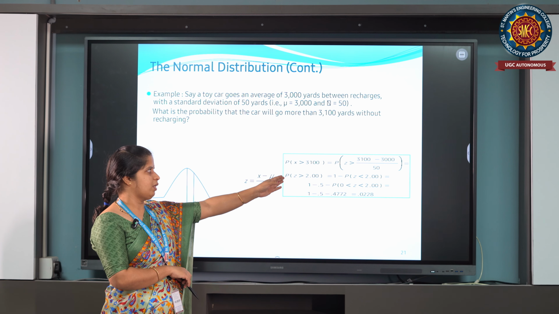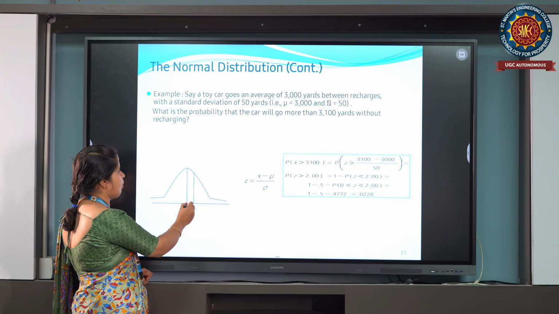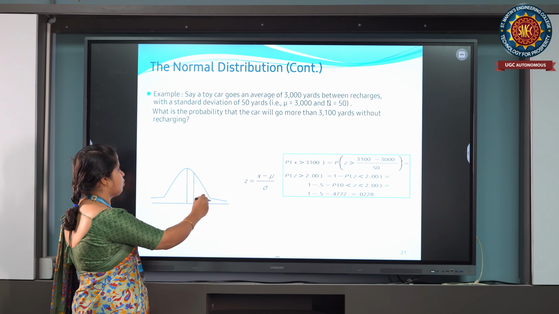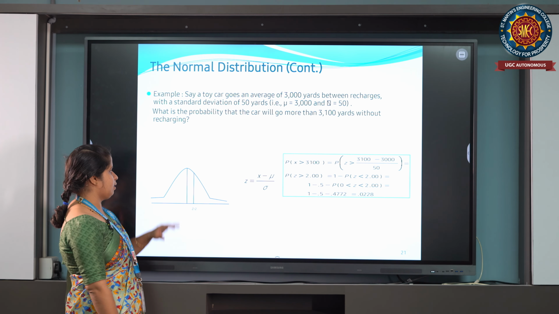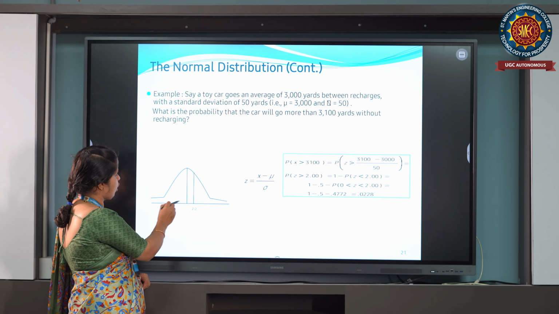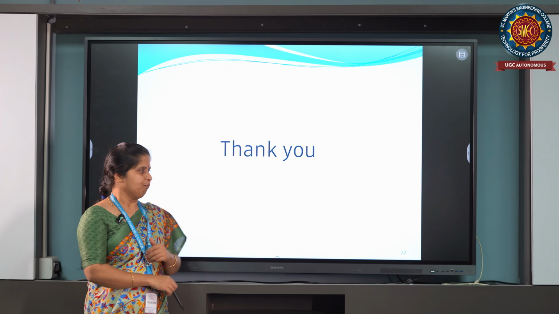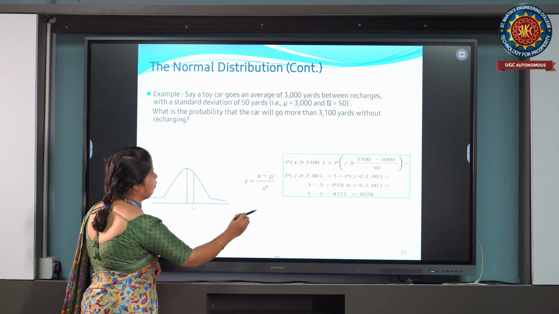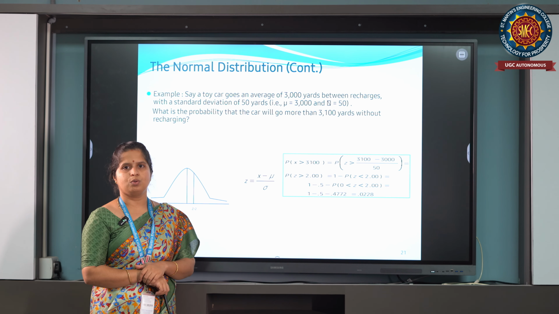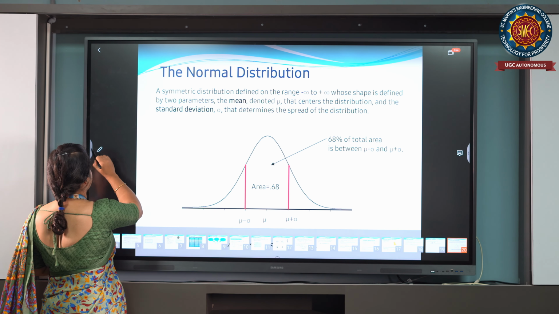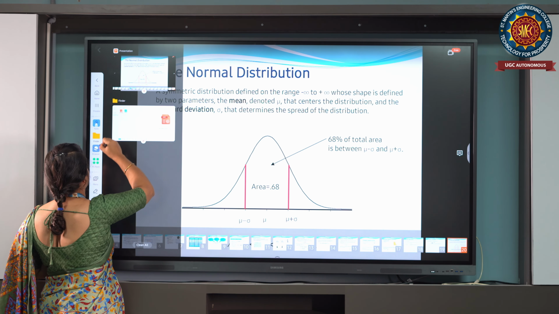So probability of z greater than 2.0, if I want to calculate it, I want to take only this area covered. The total probability, we know, is 1. So 1 minus probability of z less than 2, then our task is done. If I calculate, then my total probability comes to 0.0228.